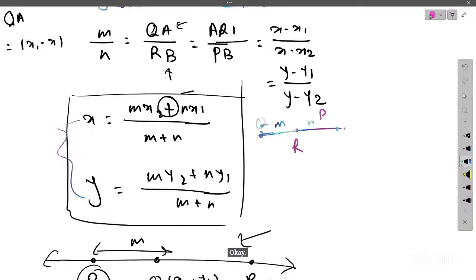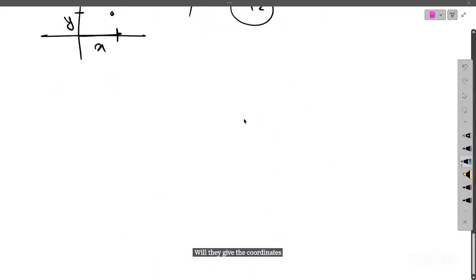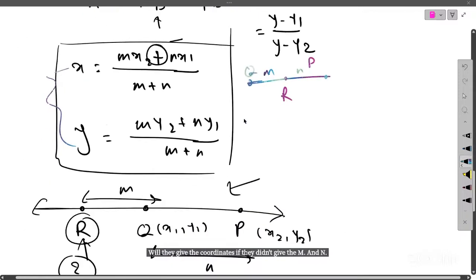Anything else you have? No, ma'am. Yes, Shidi. Hello, ma'am. Ma'am, in this type of questions, will they give the coordinates, and if they didn't give the m and n values, how do we have to solve it?